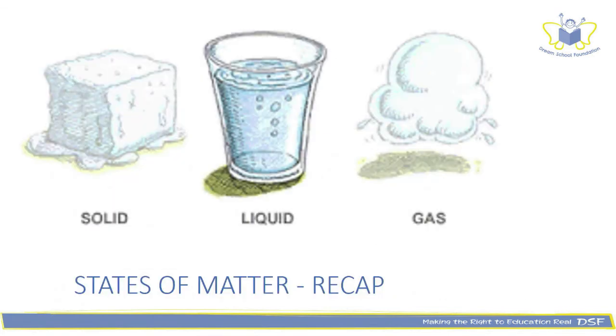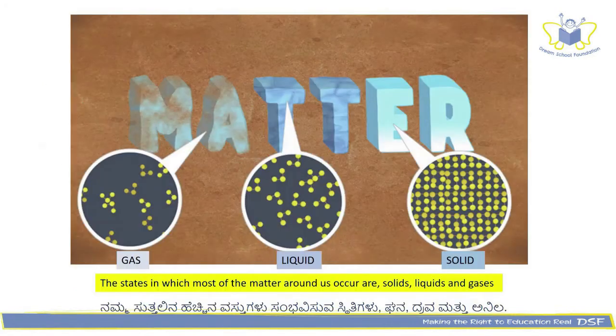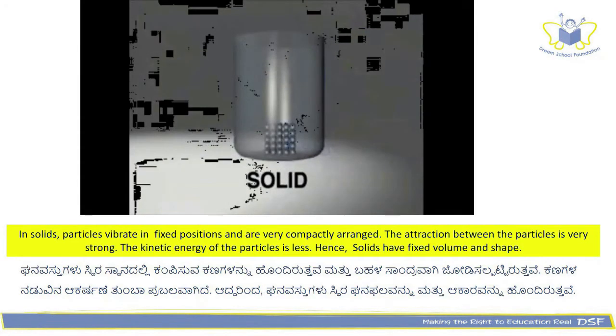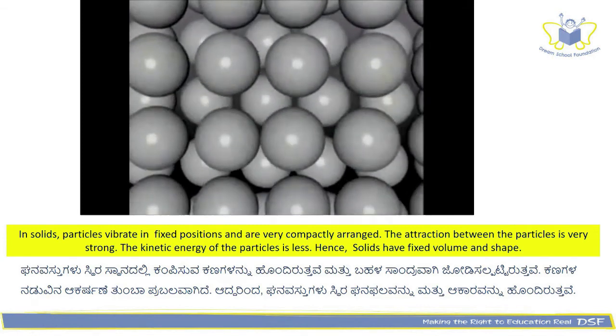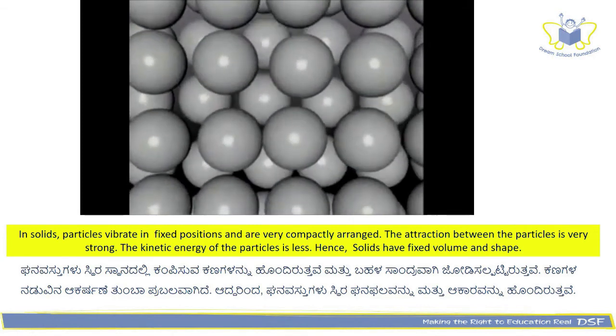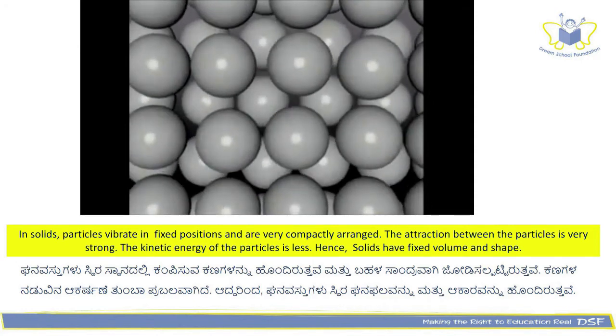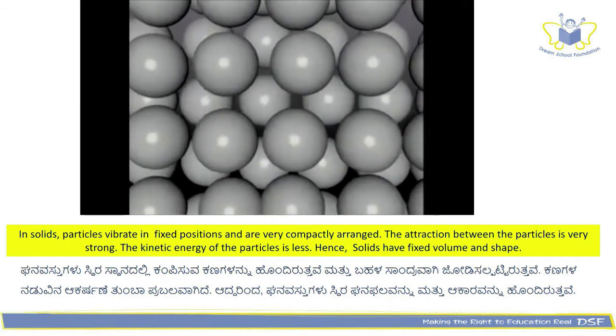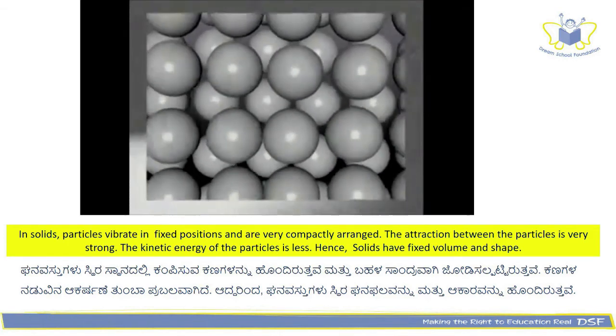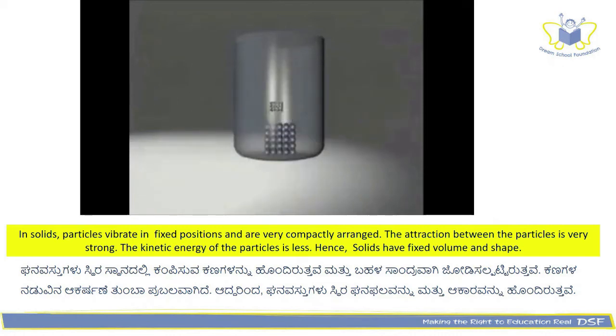Now it's time to recap the states of matter. The states in which most of the matter around us occur are solid, liquid, and gases. In solids, particles vibrate in fixed position and are very compactly arranged. The attraction between the particles is very strong. The kinetic energy of the particles is very less. Hence, solids have fixed volume and shape.